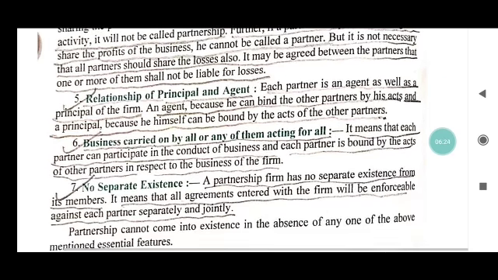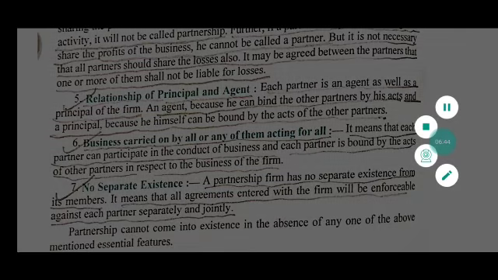Now we are discussing point number 5, the relationship of principal and agent. This is very important and confusing to the student. Students are always confused about this feature, that a partner is an agent for the firm and also a principal, because a partner binds all the partners.